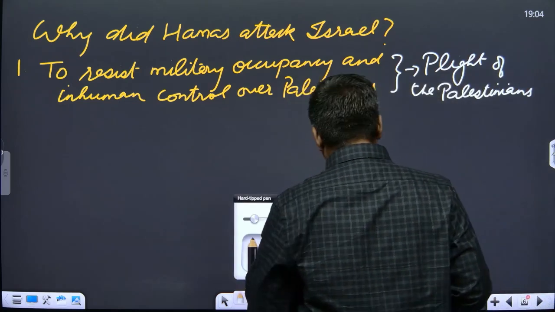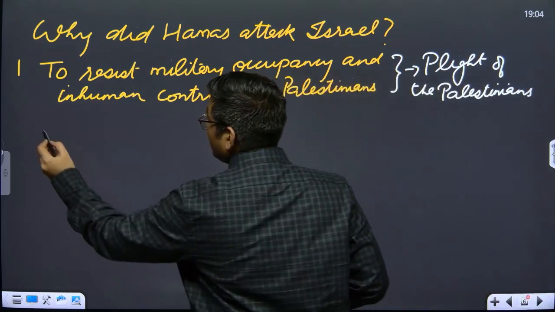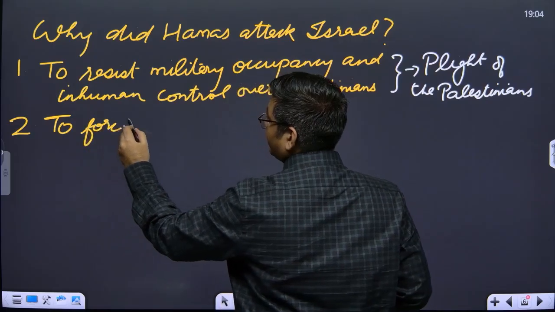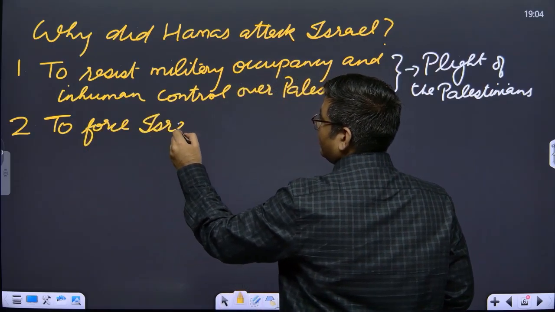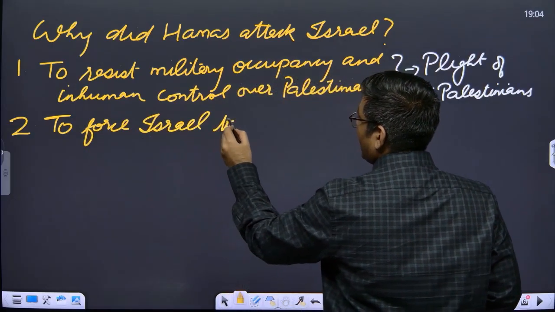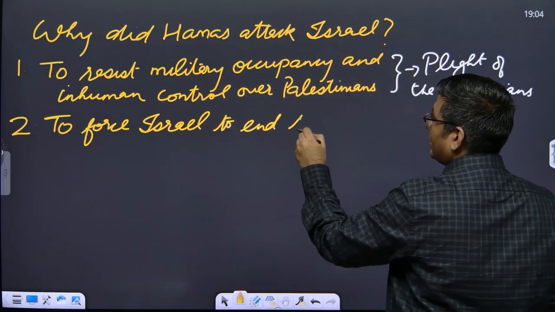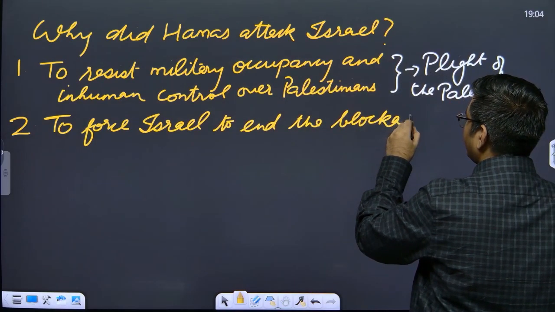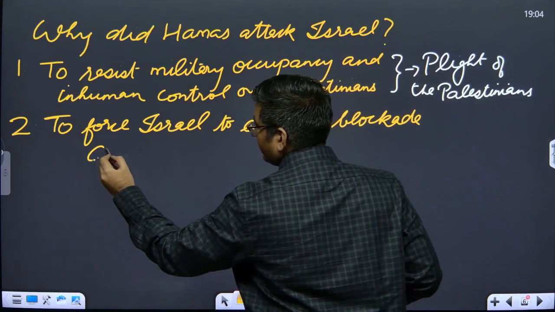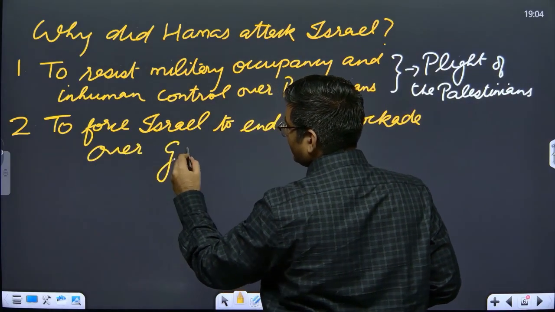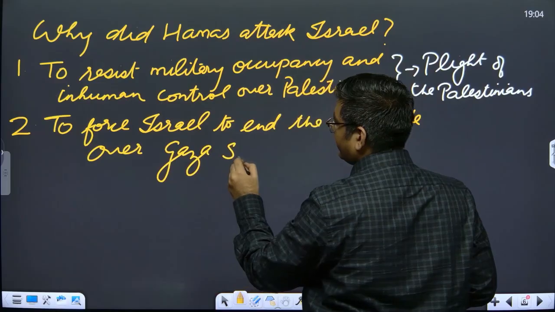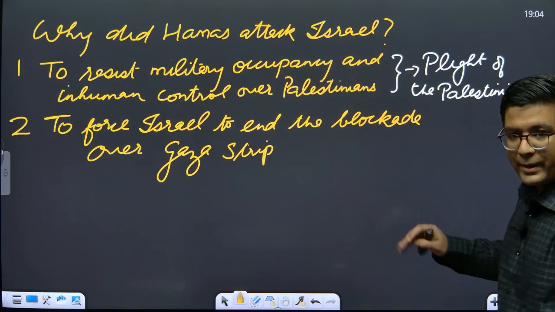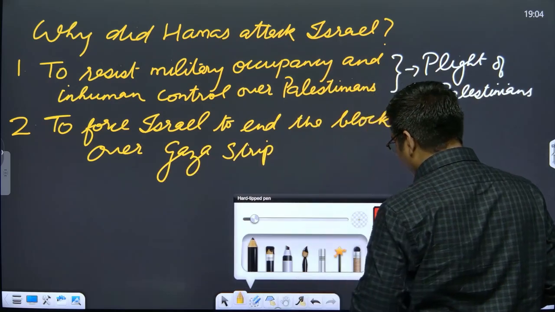Apart from that, the second thing was to force Israel to end the blockade over Gaza, or Gaza Strip. That's the second thing. So with respect to the Gaza Strip, what exactly is the situation right now?